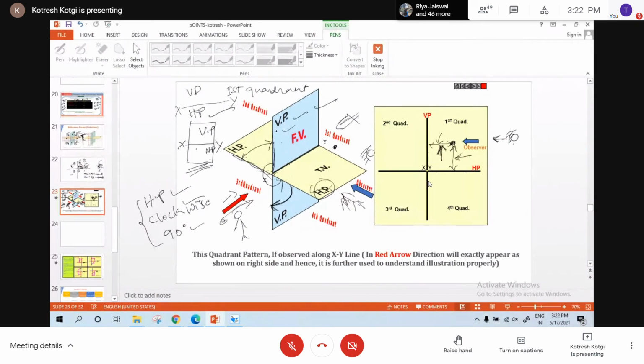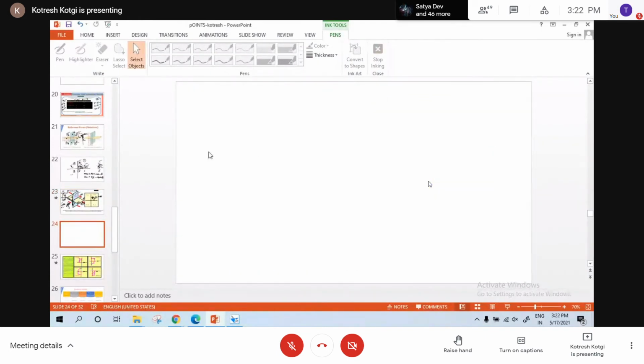Is that clear? The second quadrant. You come back to the third quadrant. What is the now with respect to second quadrant? You see here, in first quadrant, whatever is above the XY line is VP, and whatever is below the XY line is HP.